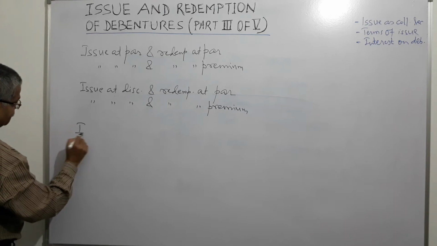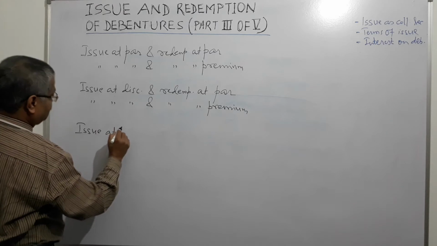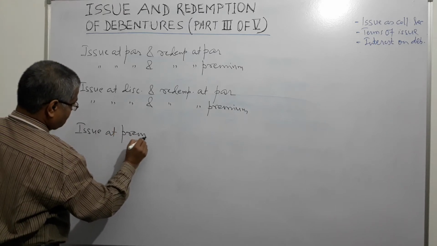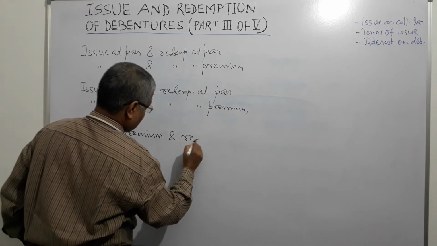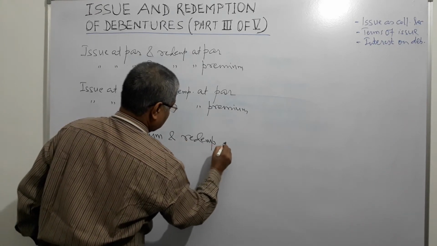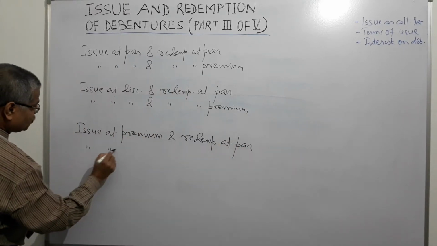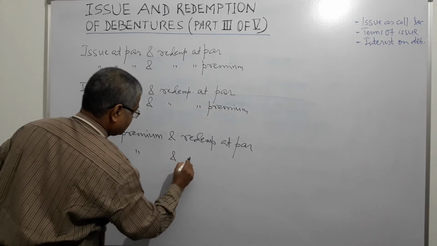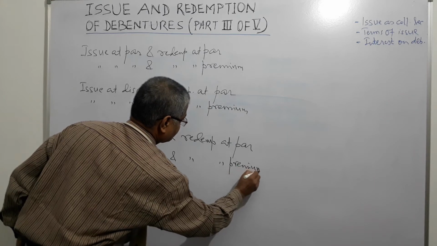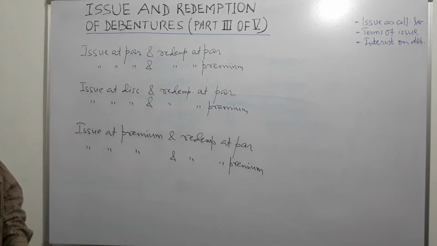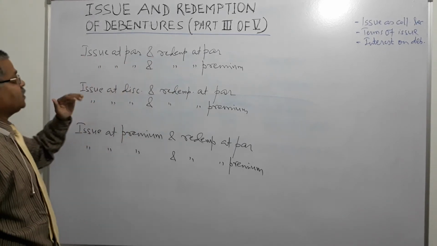Now third one, issue at premium and redemption at par. Then issue at premium and redemption at premium, right? Issue at par, redemption at par, simplest one.